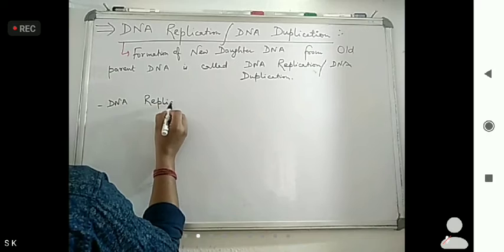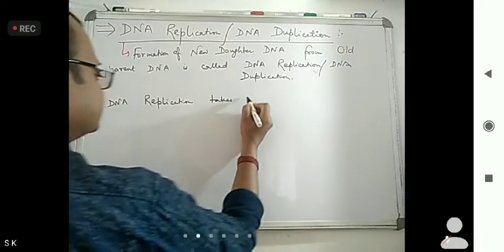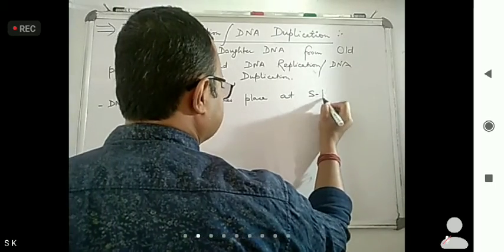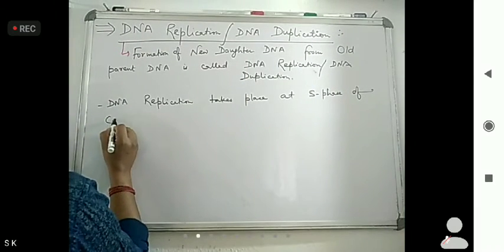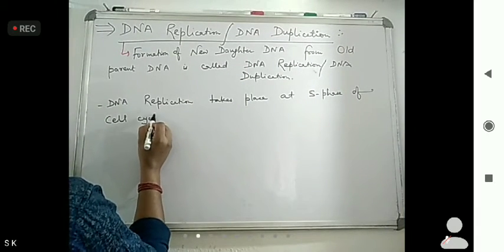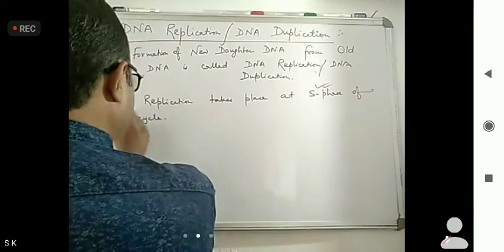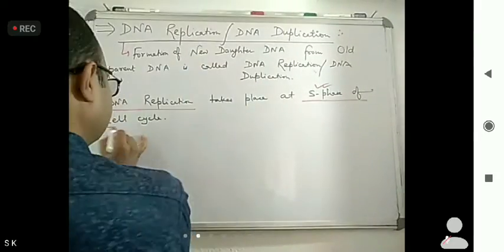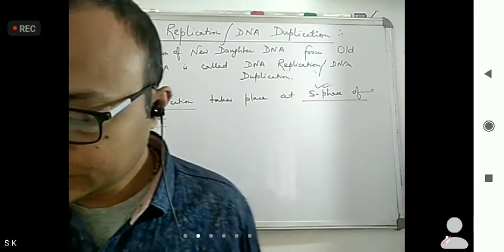DNA replication takes place at S phase of cell cycle. Okay, this is very, very important. Medical question: at which time does DNA replication take place? So what is that? At S phase of cell cycle.